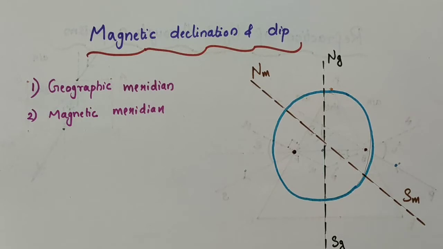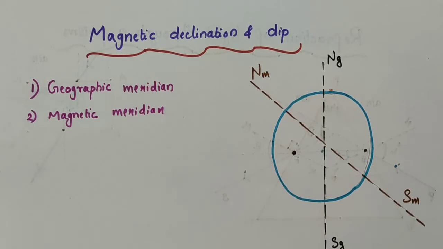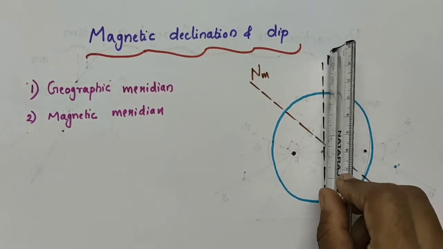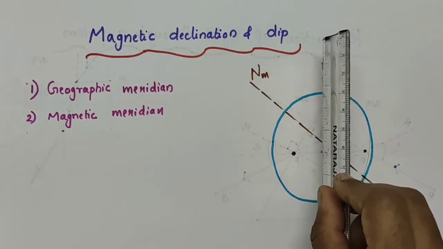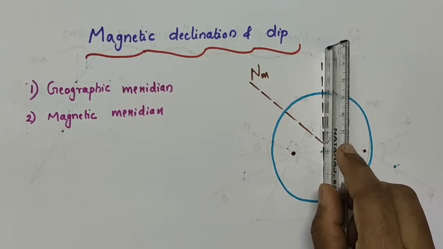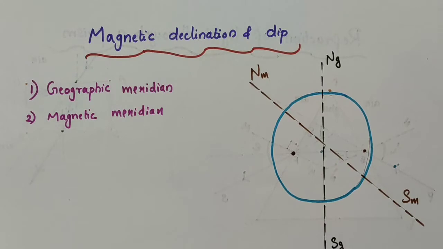Now, if you are considering an imaginary vertical plane, there is no such real one there. If you consider a vertical plane which is passing through this geographic axis, that vertical plane is called what? Geographic meridian.